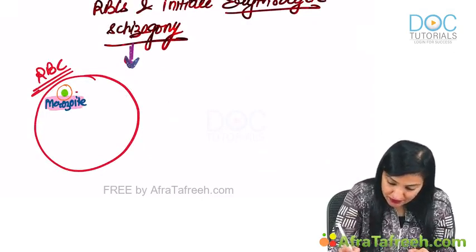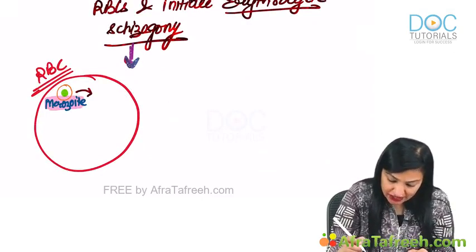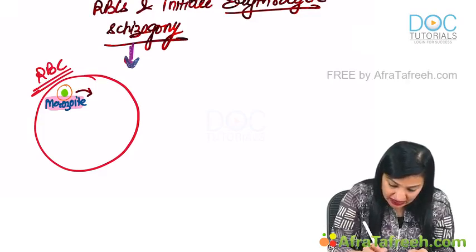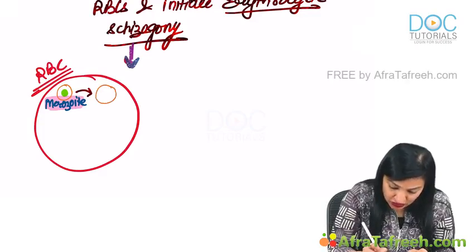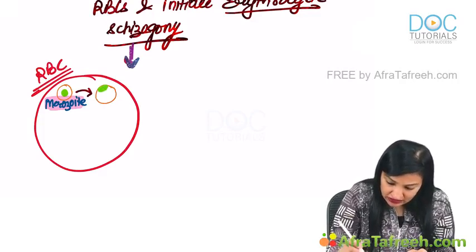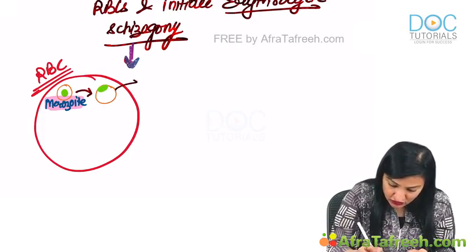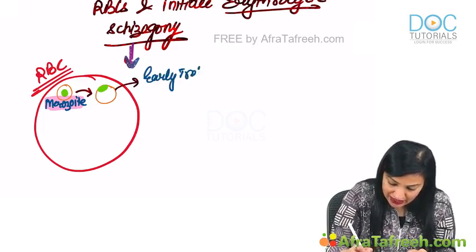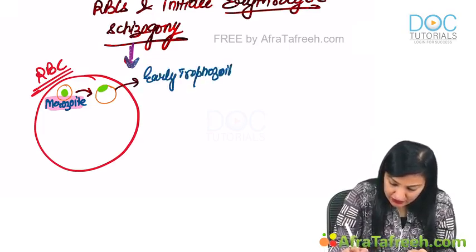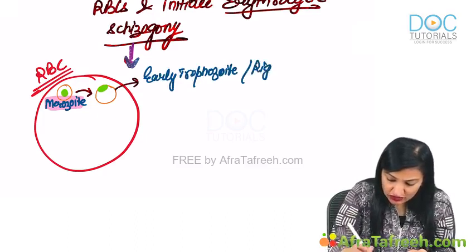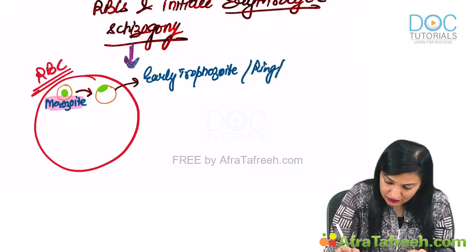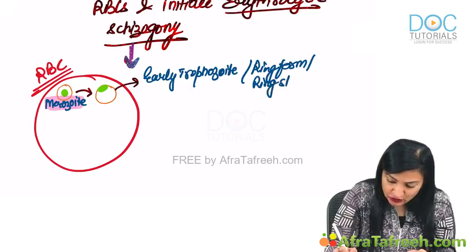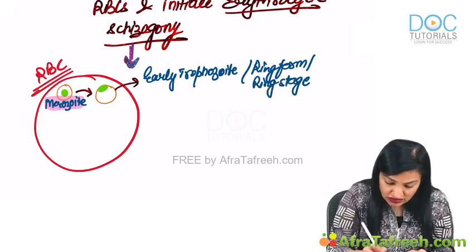So, this merozoite is going to change into what is known as the early trophozoite or the ring form. This is referred to as the early trophozoite or the ring form or the ring stage. As you can see, this is the nucleus.